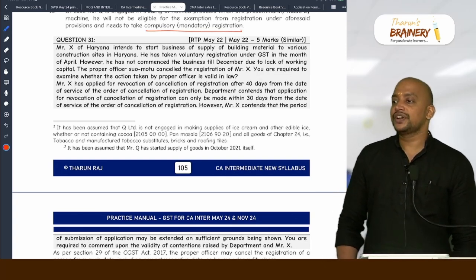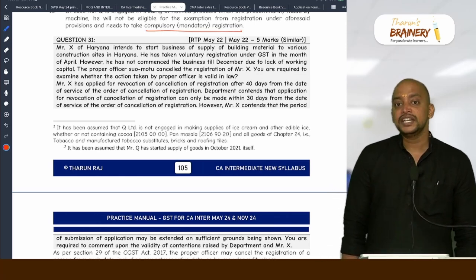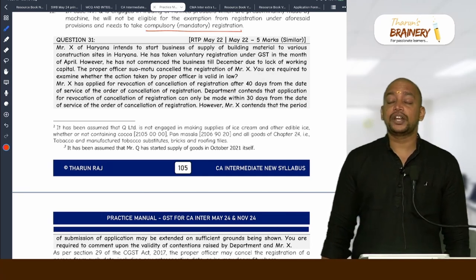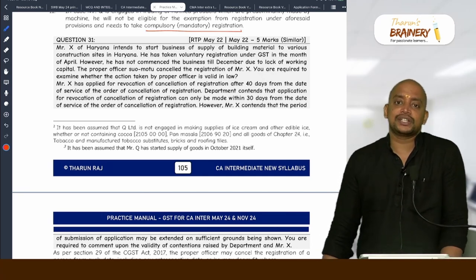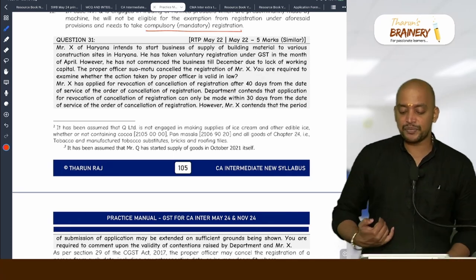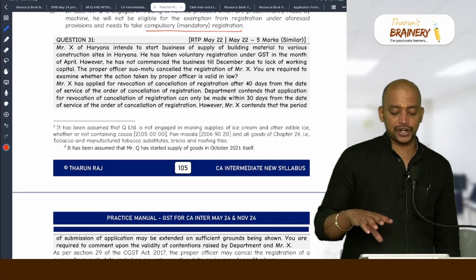So as per section 29, one of the reasons for cancellation of registration by the officer is that if a person has obtained voluntary registration and not commenced the business within 6 months, then such person's registration is liable to be cancelled. In the present case, it is more than 6 months, and he did not commence, so the action of the officer is valid.